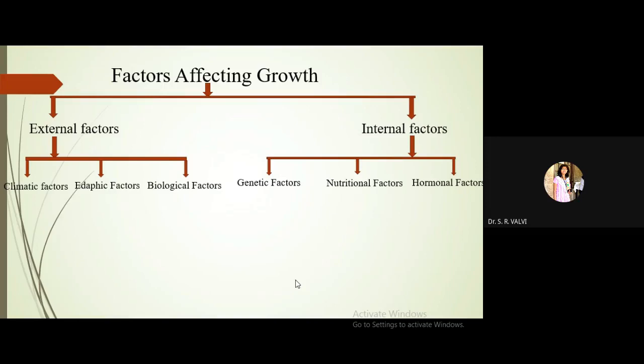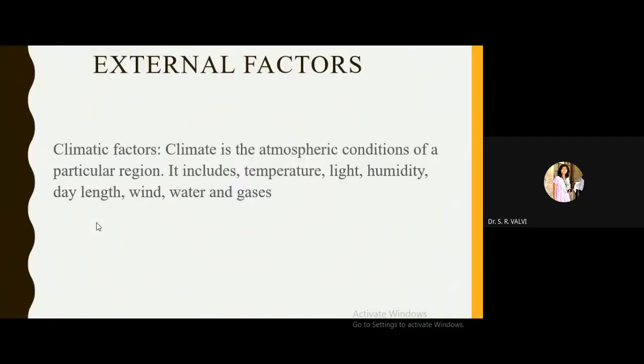So likewise, in this chapter I am going to discuss only external factors: which are those external factors and how they affect plant growth. In my next lecture, I will discuss internal factors. In this lecture only external factors will be discussed. So now, see which are those external factors.